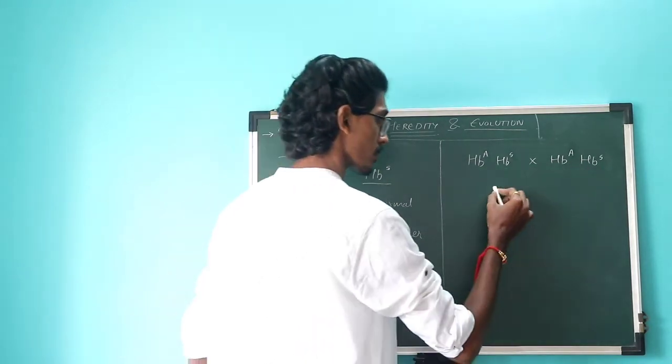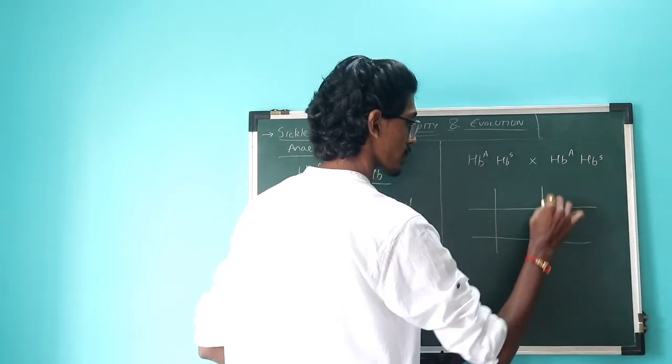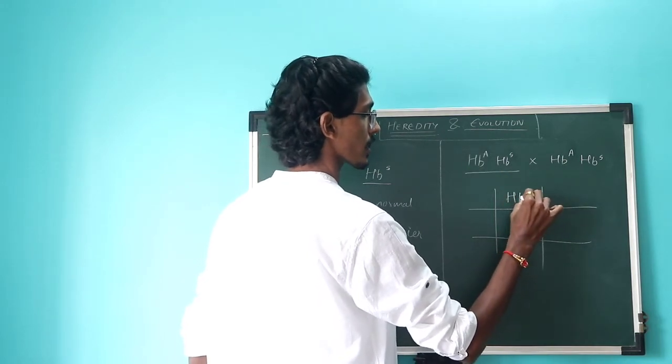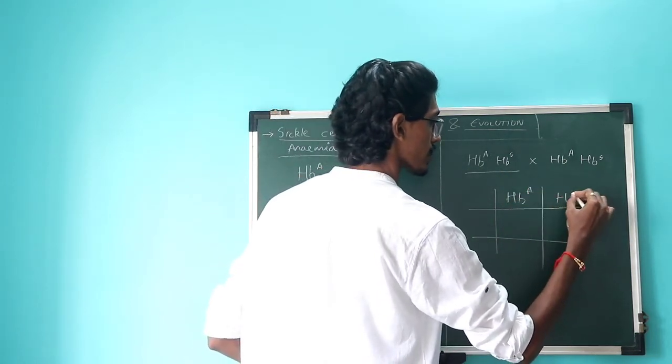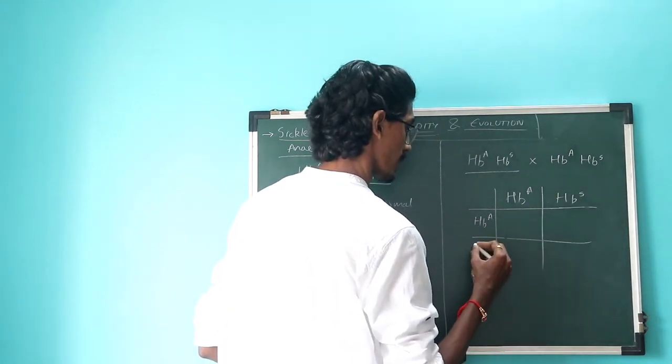Okay, once again, simply a Mendelian Punnett square cross. Both of these are going to get separated, so HbA and HbS. Here also HbA and HbS.